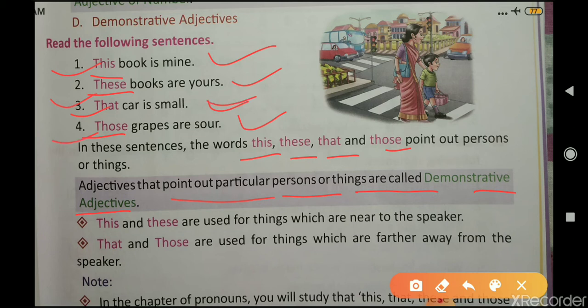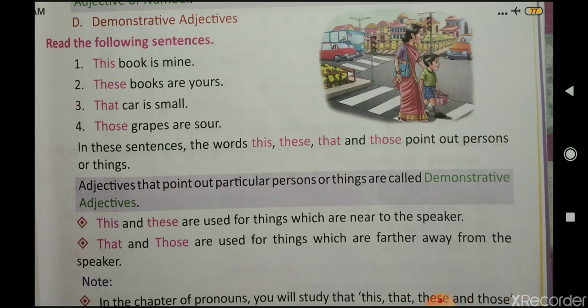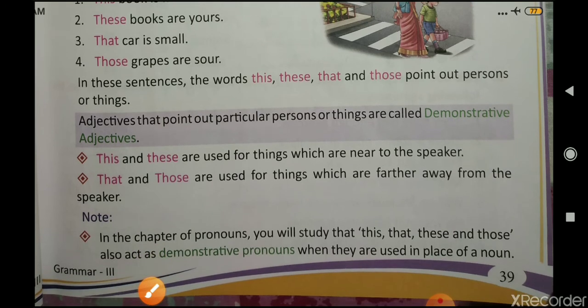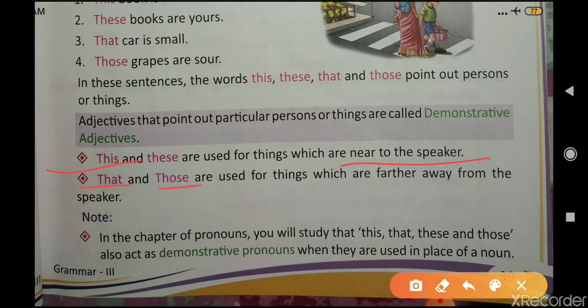This and these are used for things which are near to the speaker. Means those things that are near to the speaker. जो बेटा पास में होता है स्पीकर के, जो बोल रहा है, जो बात बता रहा है, उसके पास में जो चीज़ होती है उसके लिए हम this and these यूज़ करते हैं. And for those things which are farther away from the speaker, that and those are used.